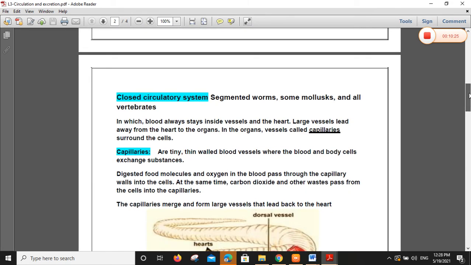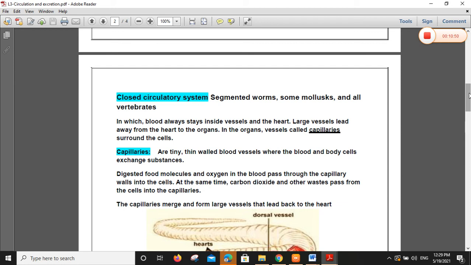Okay. What about the closed circulatory system? Closed circulatory system is special for all vertebrates and some segmented worms. Some invertebrates have a closed circulatory system, and some mollusks also. What about all vertebrates?